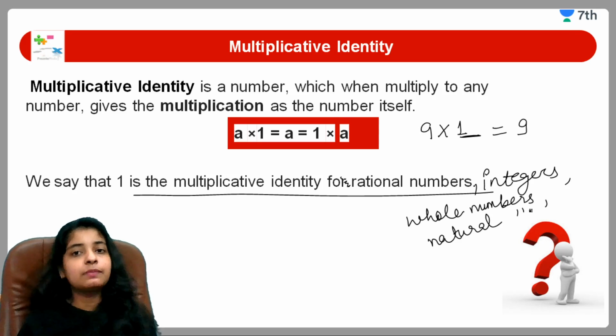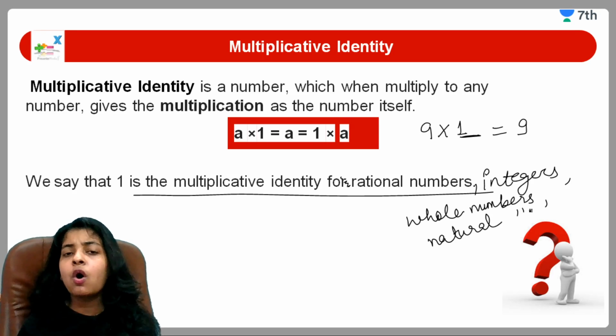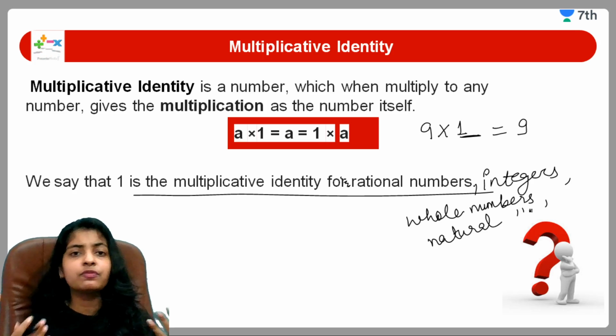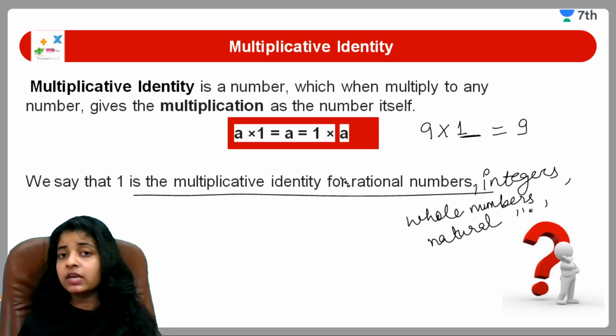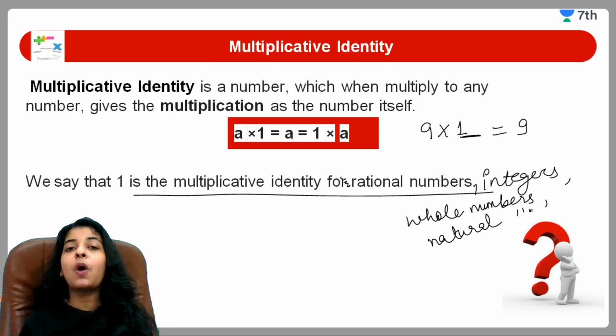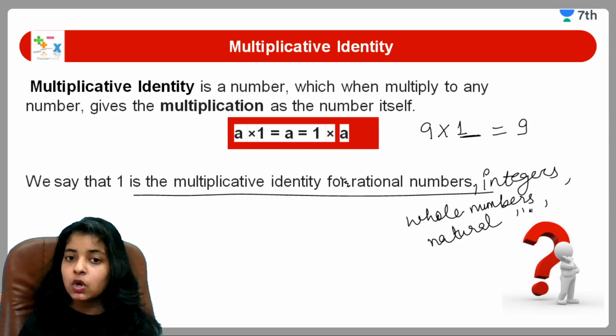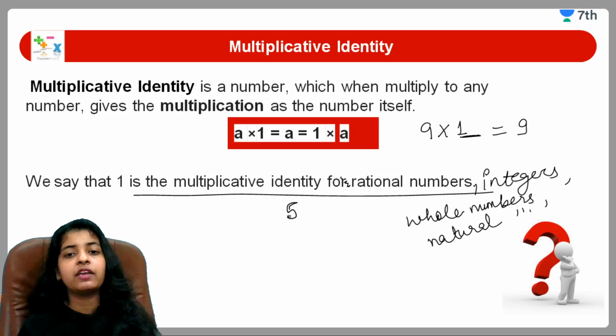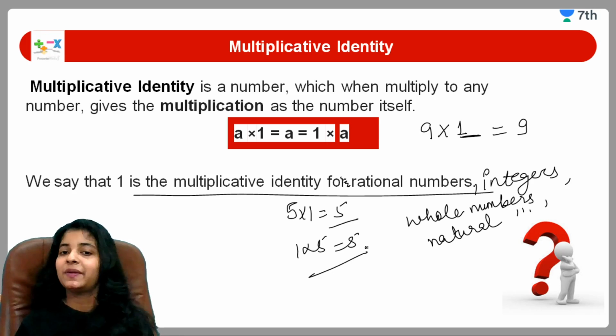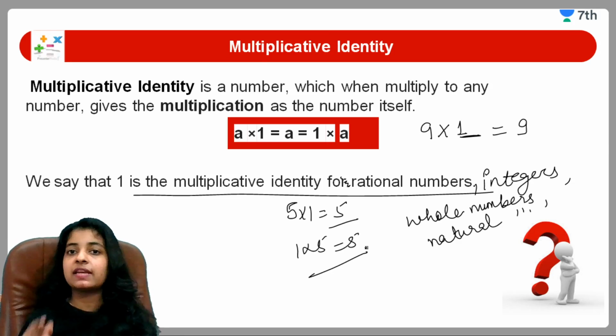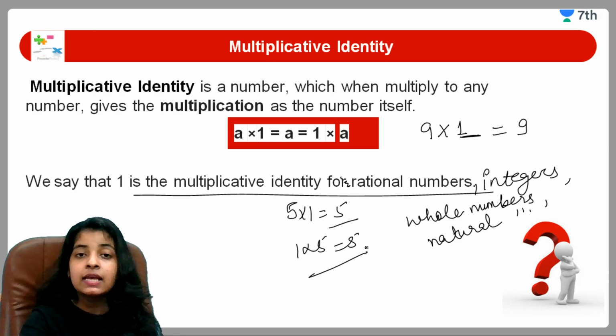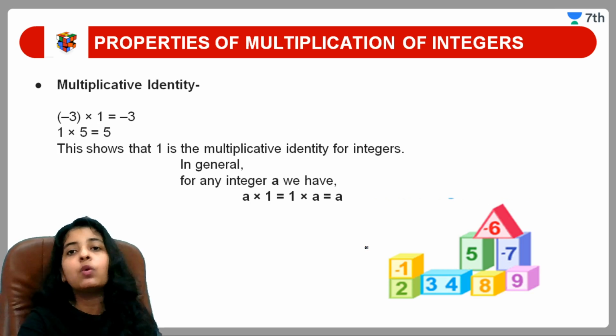Okay, so what basically multiplicative identity is? You have to multiply a number by a specific number by which you will get the number itself. So there is only one which we are having from which we can get that same result, same number from which we are multiplying it. Just taking some more examples, like 5 into 1 will get 5 only, 1 into 5 will get 5 only. Okay, I hope multiplicative identity is very clear to you guys. Let us see some more examples. It will be more and more clear.